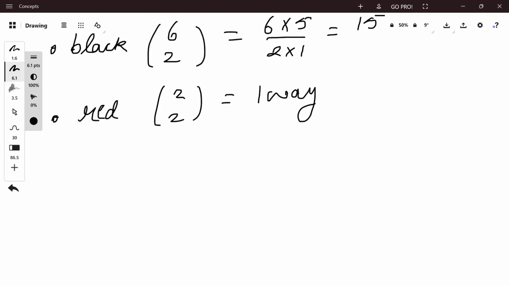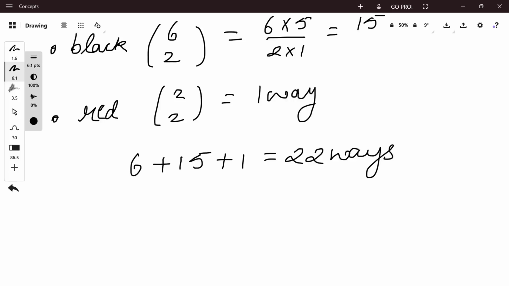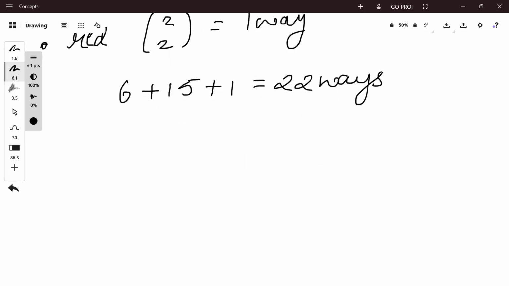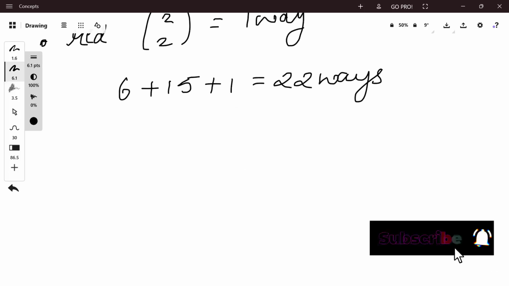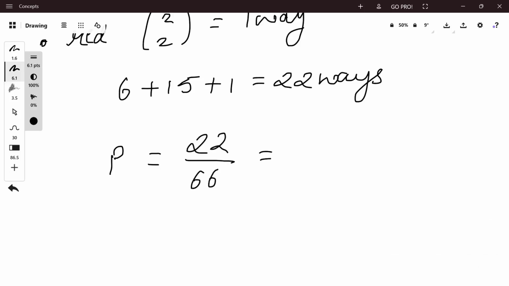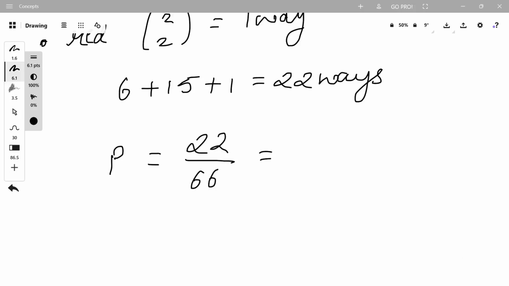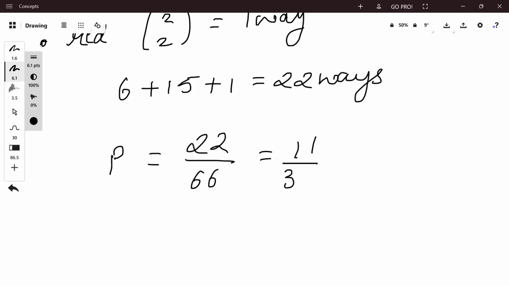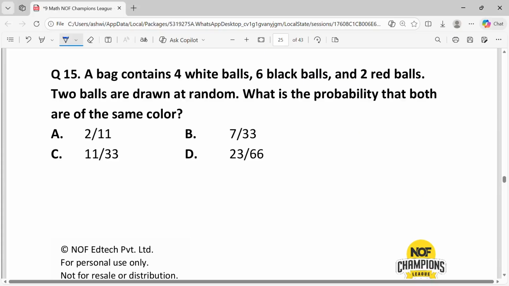Total ways to have the same color is 6 plus 15 plus 1, that is equal to 22 ways. The probability is the ratio of favorable outcomes to the total outcomes, that is P of same color is equal to 22 upon 66, that is equal to 11 upon 33. From the given options, the answer is C, 11 upon 33.